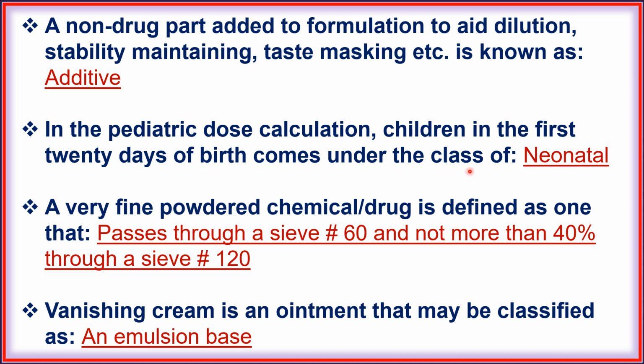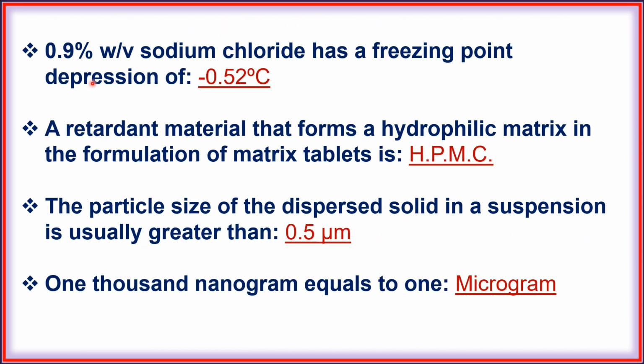Next, in the pediatric dose calculation, children in the first 20 days of birth comes under the class of neonatal. Next, very fine powdered chemical or drug is defined as one that passes through a sieve number 60 and not more than 40% through a sieve number 120. Next, vanishing cream is an ointment that may be classified as emulsion base. Next, 0.9% weight by volume sodium chloride has freezing point depression of minus 0.52 degree centigrade.